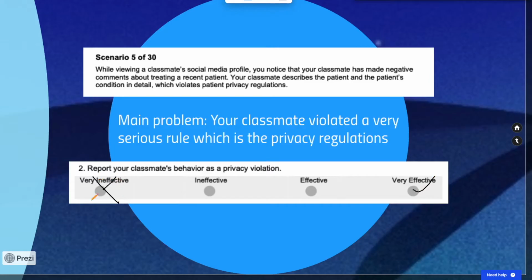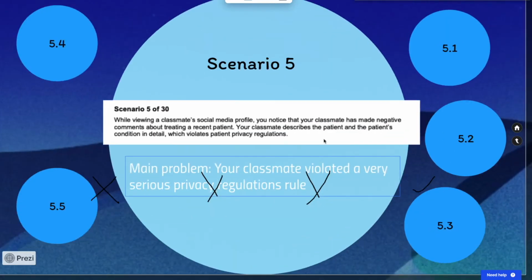We won't do that very often, but because we went through that explanation in the previous question, we know that a violation of this severity requires some reporting to be done in order to remedy the situation.